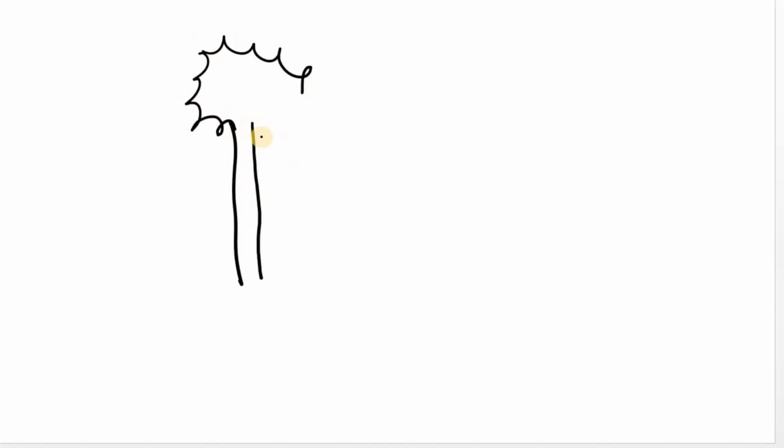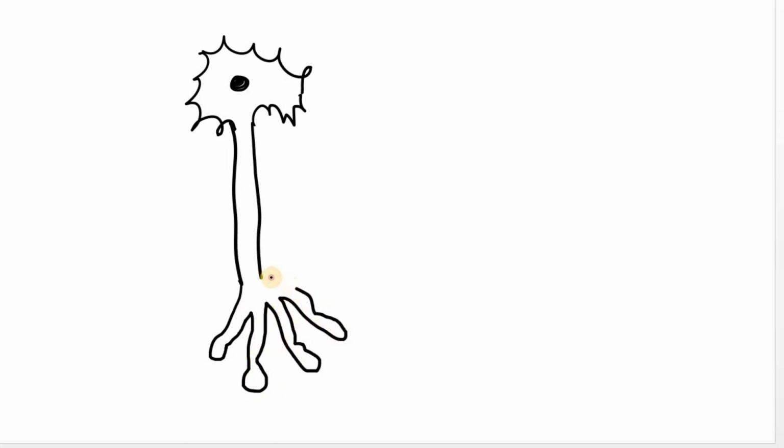As we studied, the nervous system का basic unit एक neuron होता है. So this is the structure of a neuron.